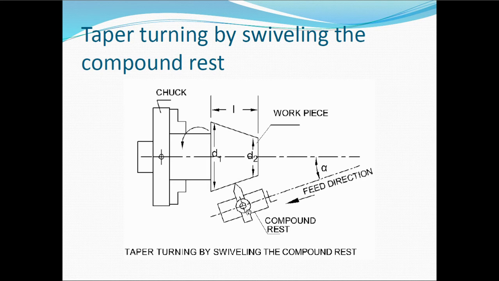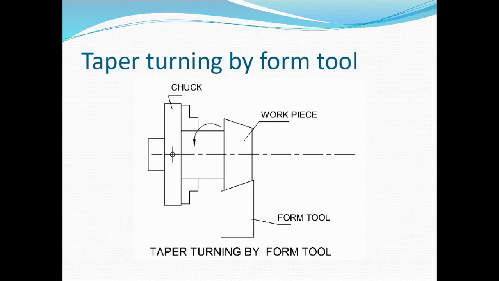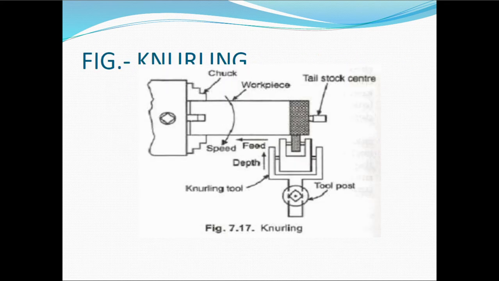So as the cutting tool feeds, the material starts coming out from this. So here what is important to see is that the workpiece is straight only, the live center and dead center are along the axis, but the difference here is your tool is not parallel to the axis of the workpiece, it is made in an inclined position. Okay, this is about taper turning by swiveling the compound rest. Next, these are the simple tools that we're going to use, that I'll skip here.